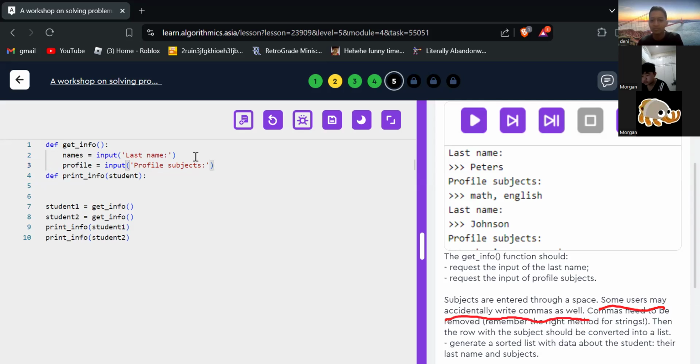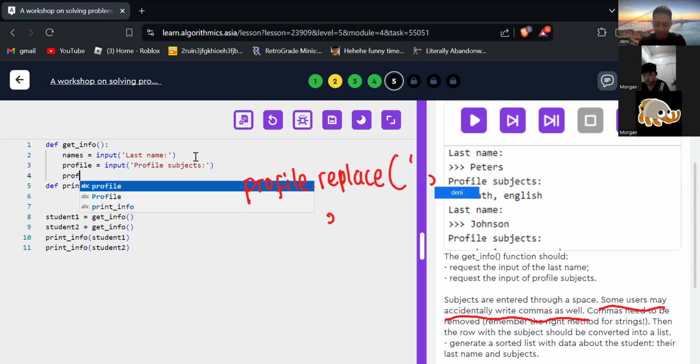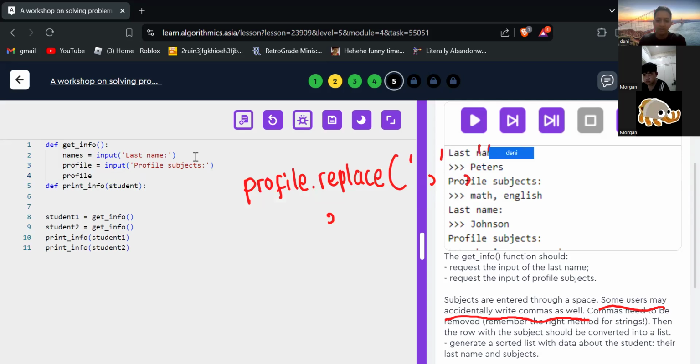So you need to replace comma with nothing. Okay. Let's write profile. Replace comma with empty symbol.